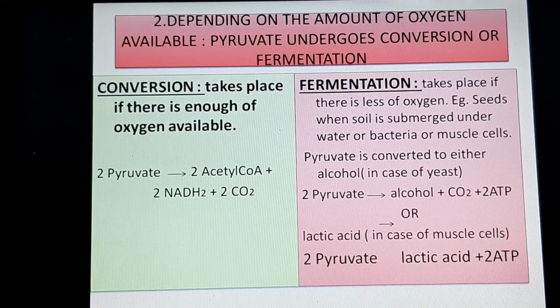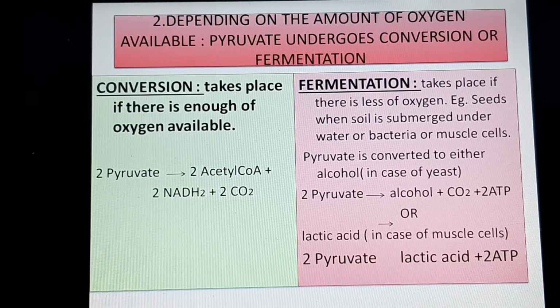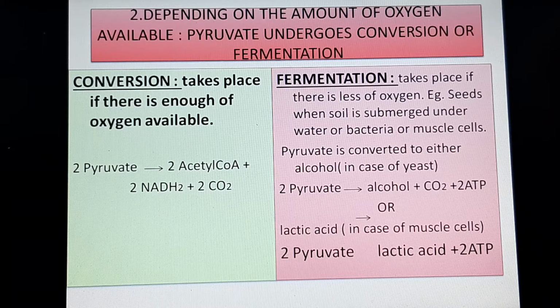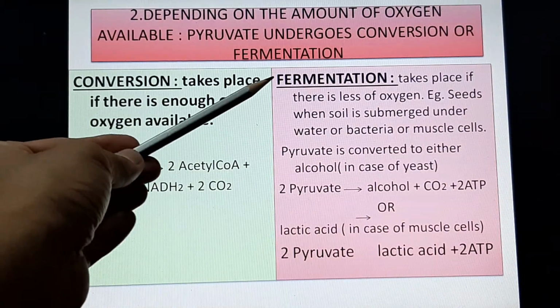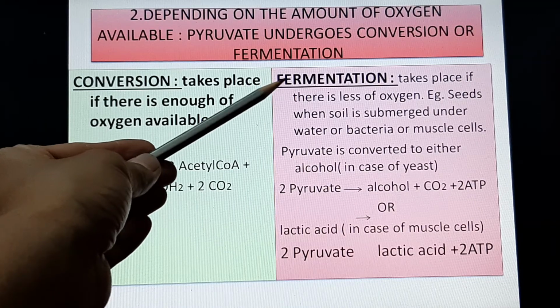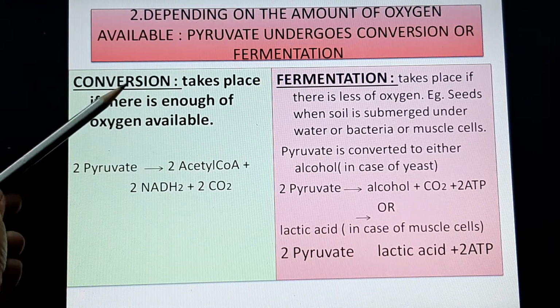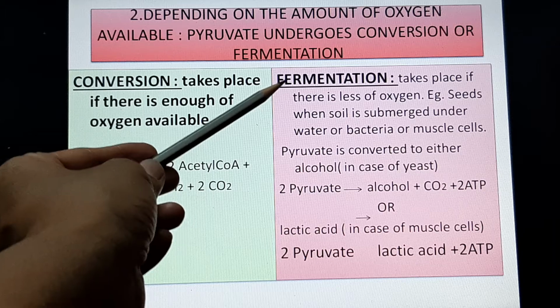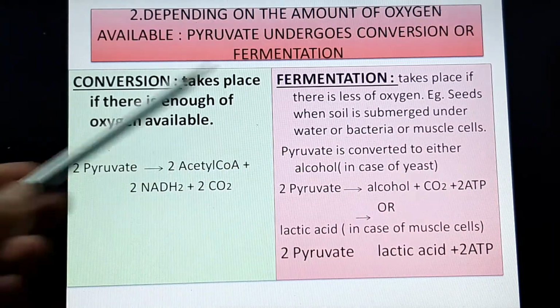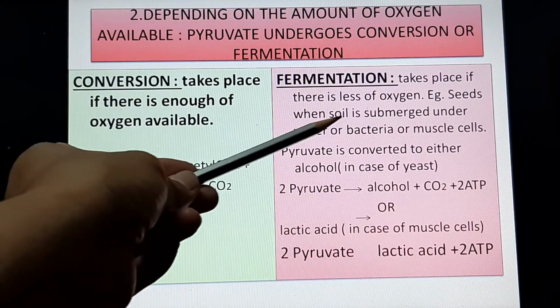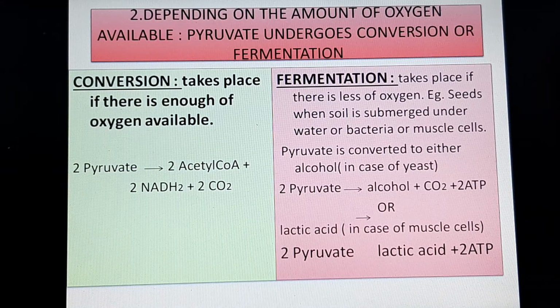Now, in case there isn't enough oxygen in the mitochondria, then the pyruvate molecules which were formed in step 1 undergo a process called fermentation, and not conversion but fermentation. So, where do we see fermentation generally? If there are some seeds growing in the soil which is full of water, or maybe some bacteria